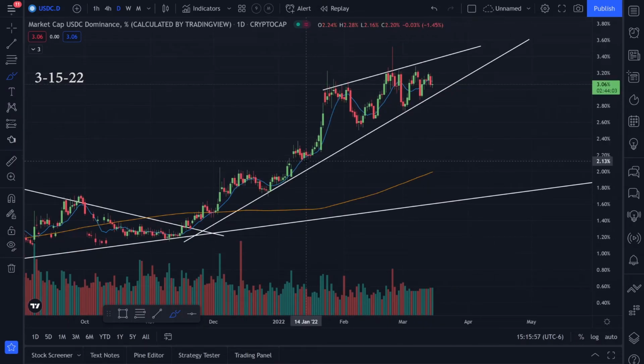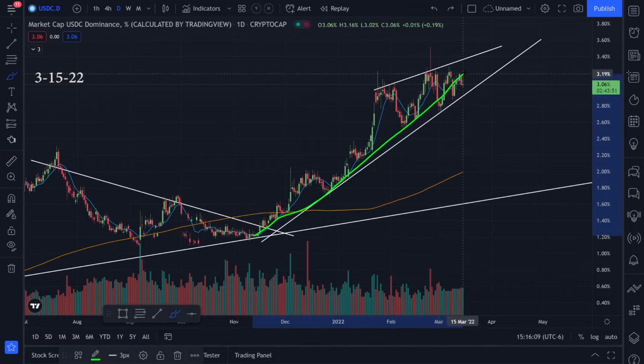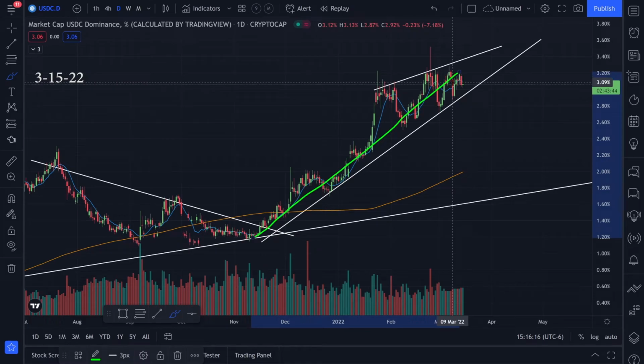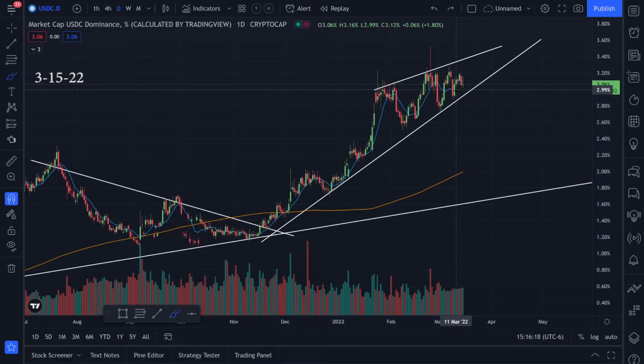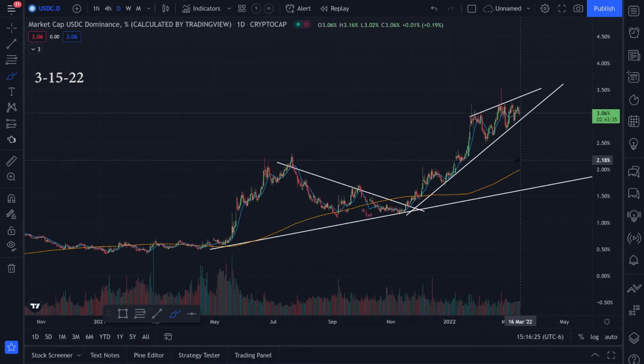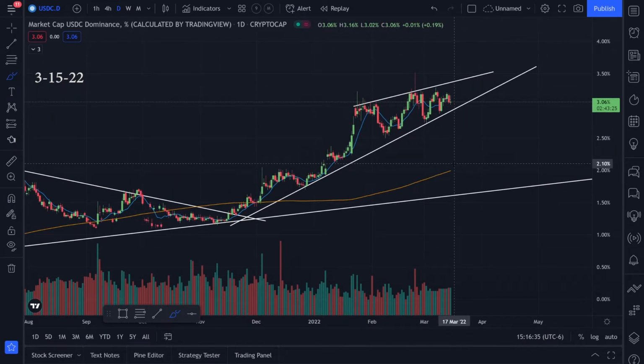What I'm thinking though is if this pattern breaks to the downside, I think it'll also be good for the crypto market as opposed to the stable coins. As long as this chart is trending up, more people are getting into stable coins and less people are in the crypto market. They're moving their money into stable coins as opposed to Bitcoin or any of the cryptocurrencies. So like I was saying, if we could break this trend line going to the downside, it could be good for the crypto market, or it could mean the same thing like I was talking about on the Tether, that more people are going into Tether. That's just what I'm kind of thinking.